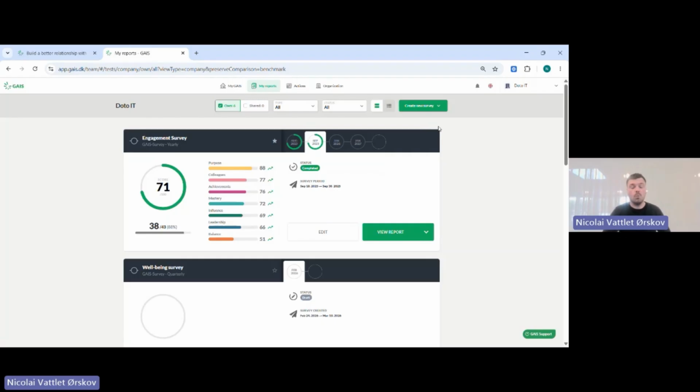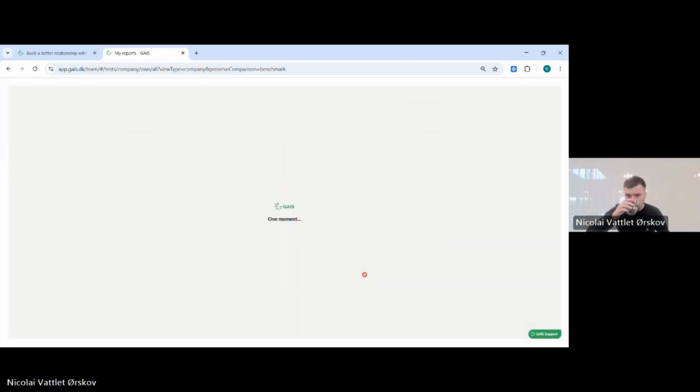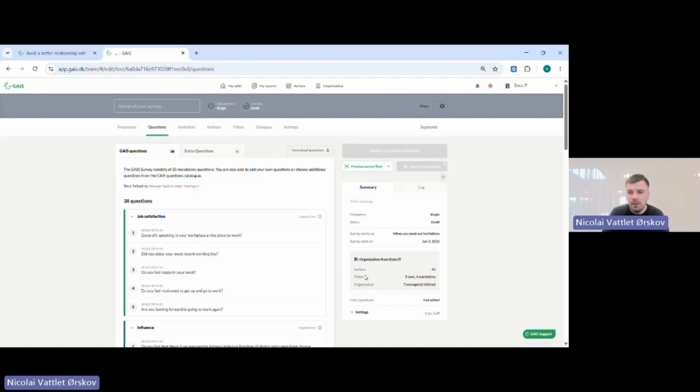Now I would like to take you through the setup stage when we set up a survey. And actually, I'll just go back here and I will do it on this GAIS survey. So we just press create survey. And then we will enter this setup here, as you see. It's very easy to do the setup, and if you choose to start with GAIS, we will of course also help you set up the first survey during the onboarding so you know fully how to do it.